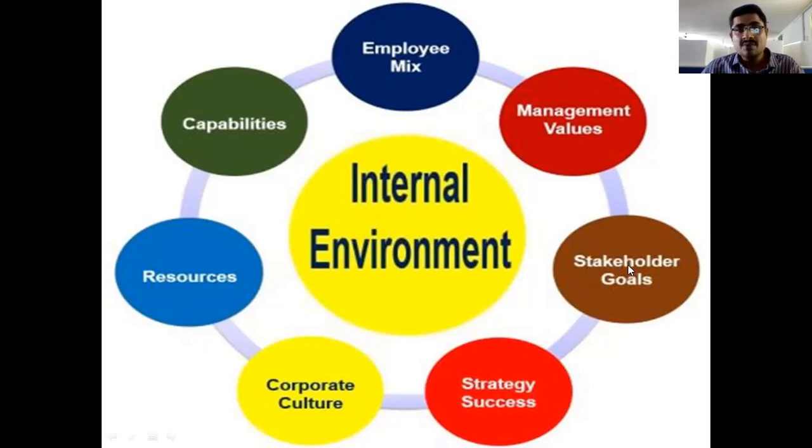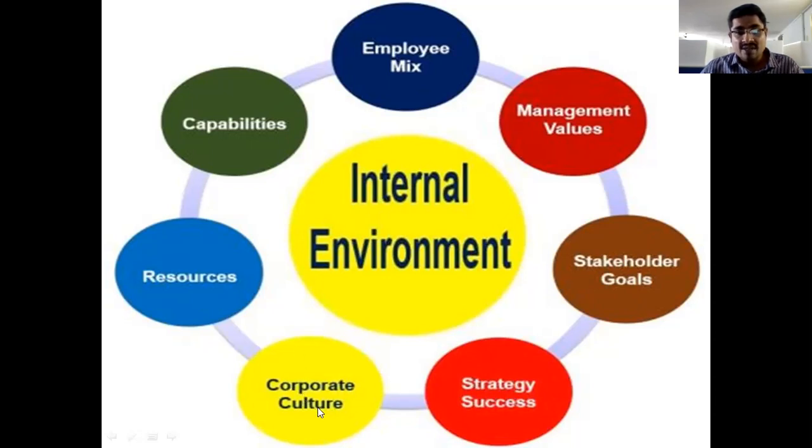Simply, the CEO, directors, board of directors, owners, and chairmen come under here, and their goals and their targets towards the company. It is another factor of the internal environment. Next, strategies and successes. Strategies means the internal organization and their plans, long-term excellent plans, the strategies for achieving the targets of the company.